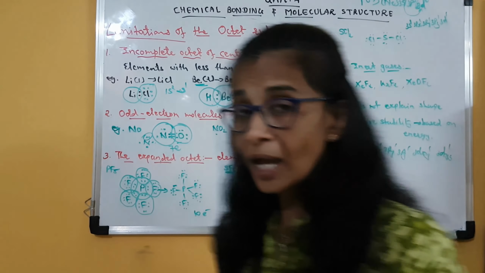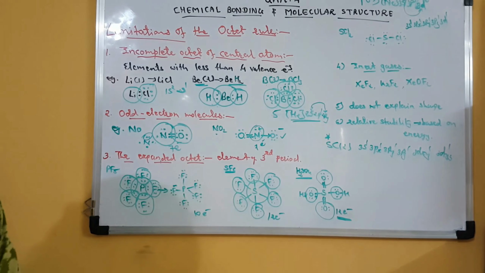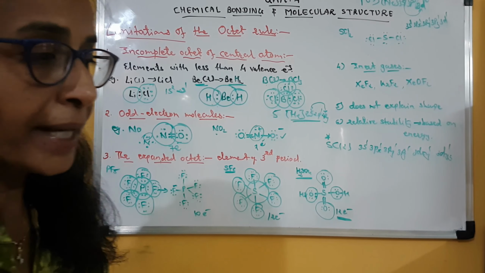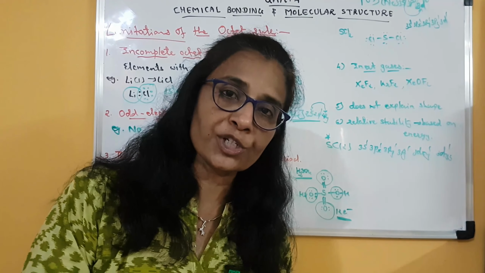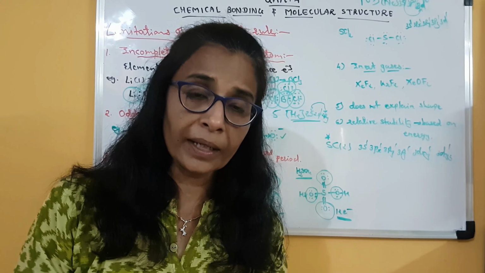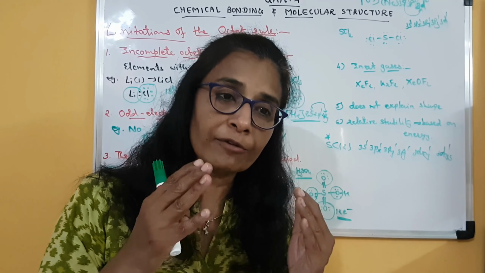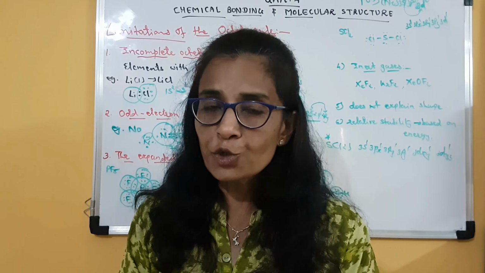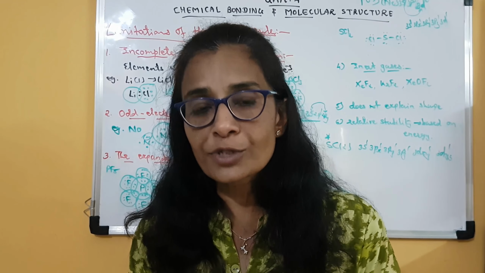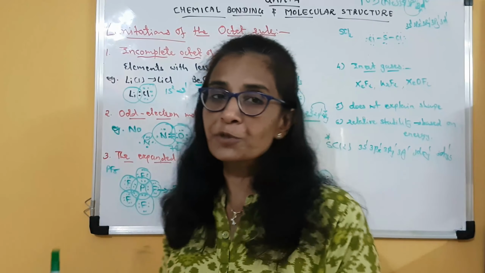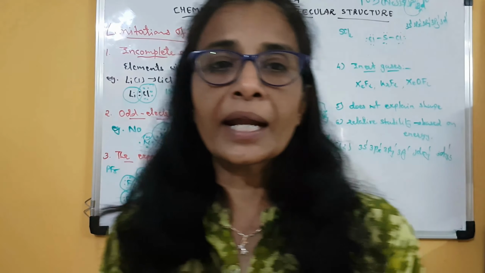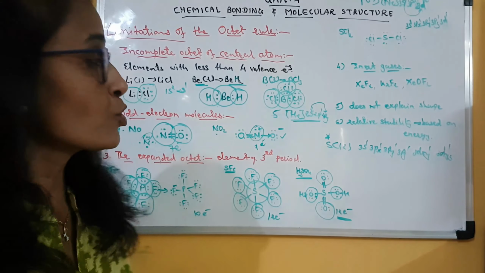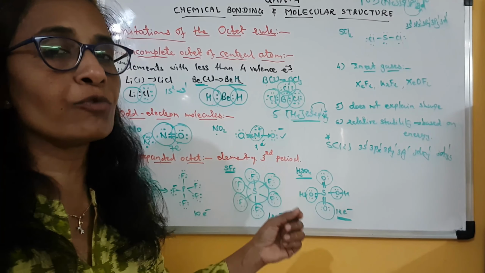So we can say that, as I told you in the beginning of the topic, the octet rule is not a universal rule. Clear? It can explain covalent bond formation in some of the compounds. According to the octet rule, if a compound is formed, then each participating atom will try to complete its octet in order to achieve stability. But these are the exceptions in which one or the other atom has not completed its octet, even then the compound is stable. So in these examples the octet rule fails.